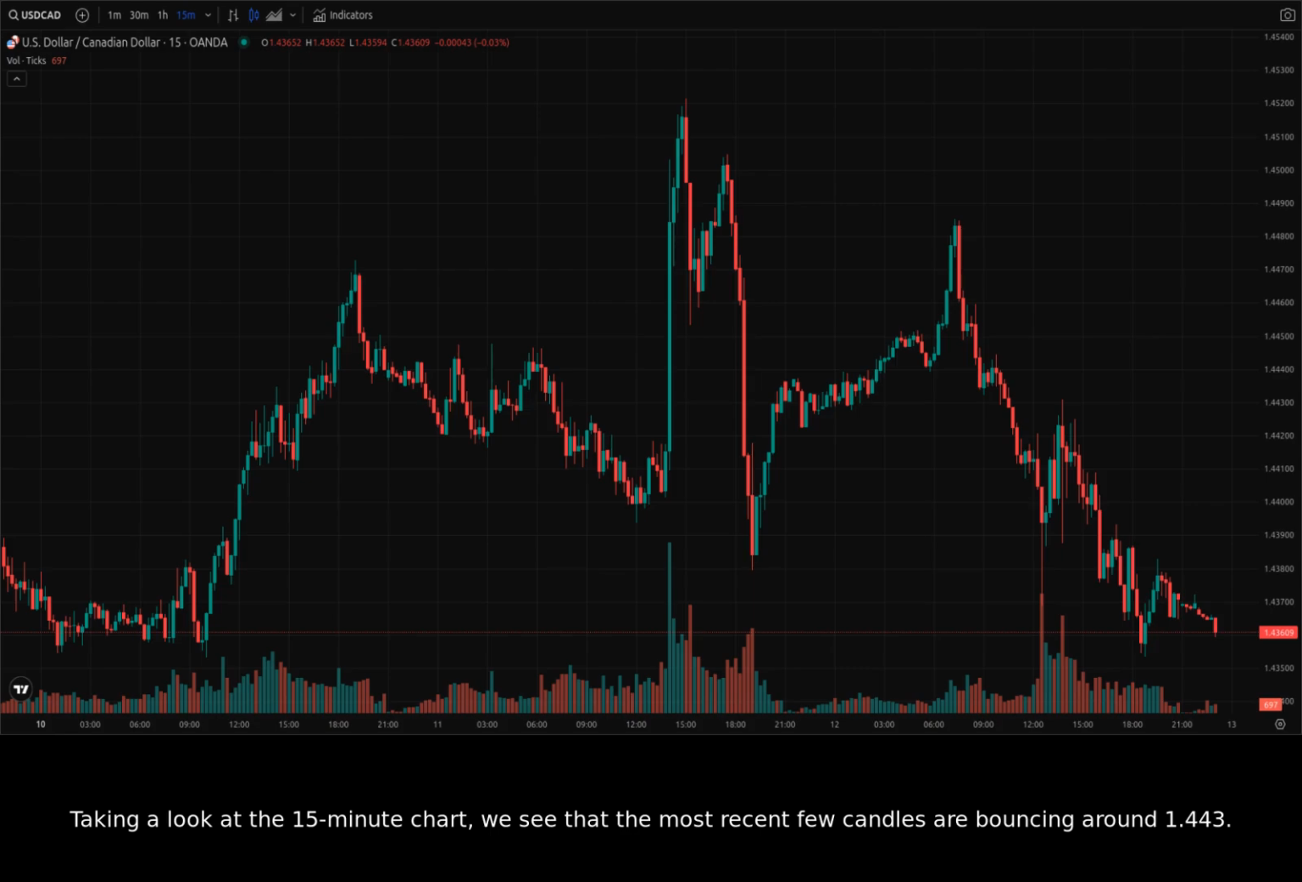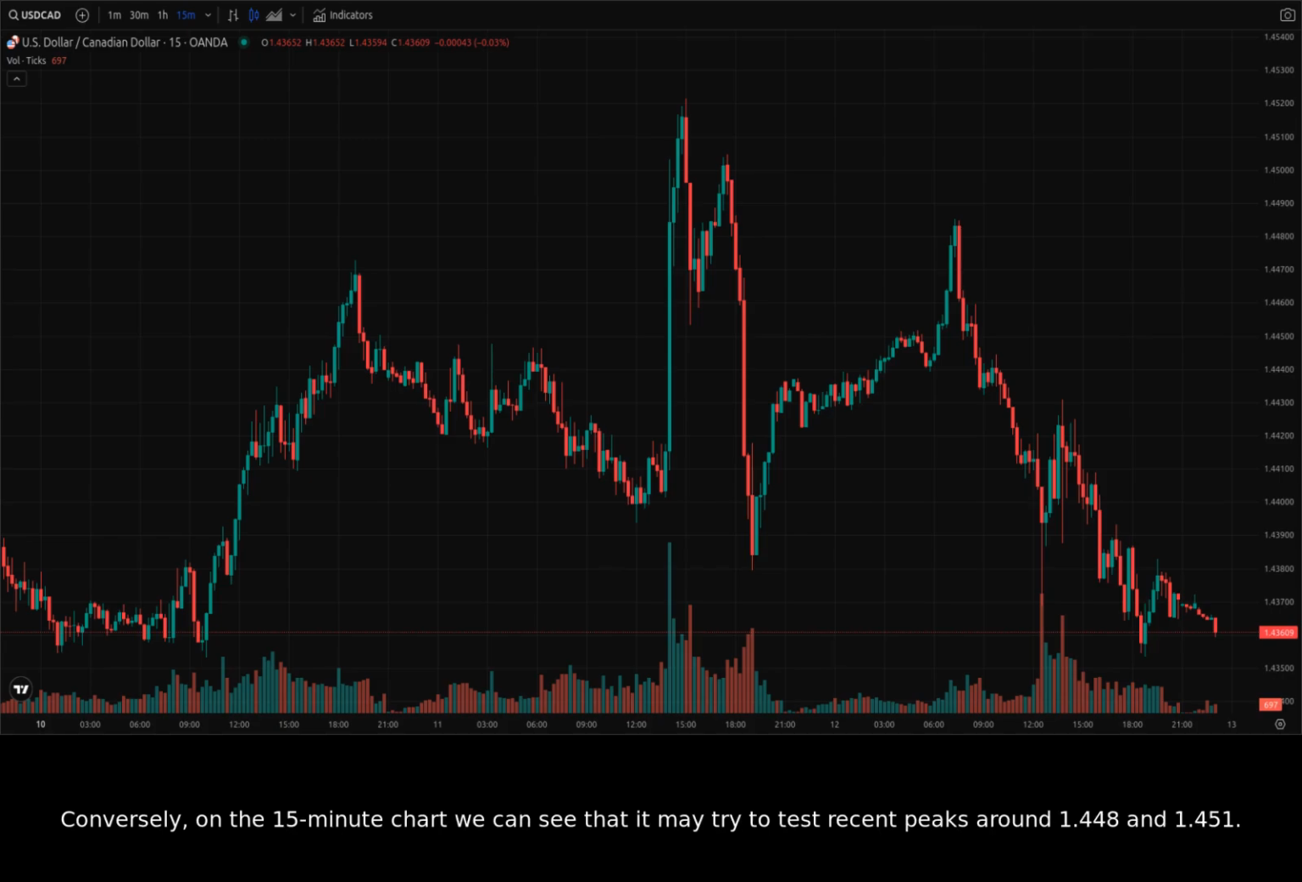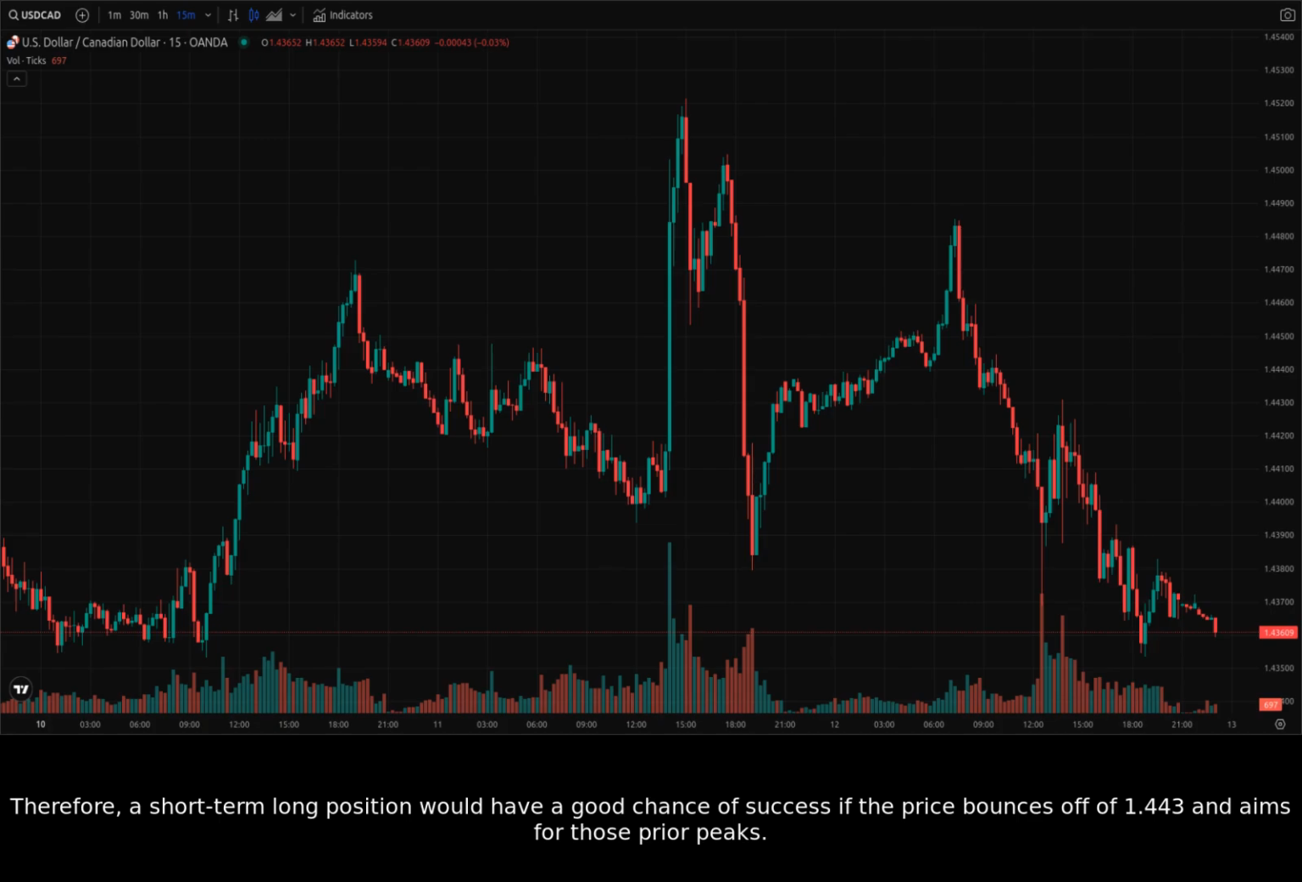Taking a look at the 15-minute chart, we see that the most recent few candles are bouncing around 1.443. If the price fails to hold here and goes lower, it may try to test a support level around 1.435. However, volume is relatively light right now, so a small number of large sell orders could cause the price to go lower than that. Conversely, on the 15-minute chart, we can see that it may try to test recent peaks around 1.448 and 1.451. Therefore, a short-term long position would have a good chance of success if the price bounces off of 1.443 and aims for those prior peaks.